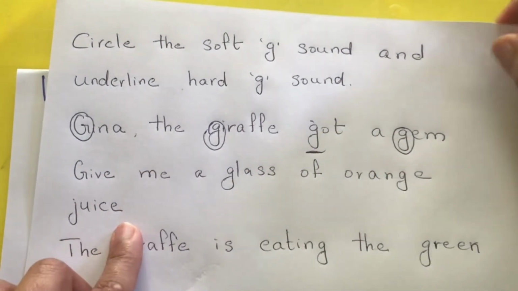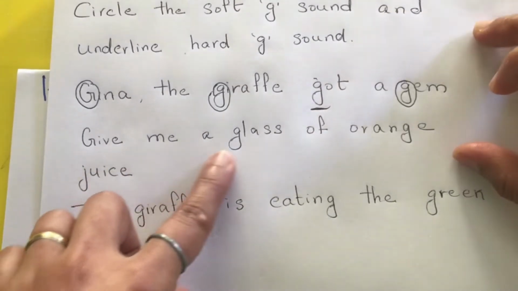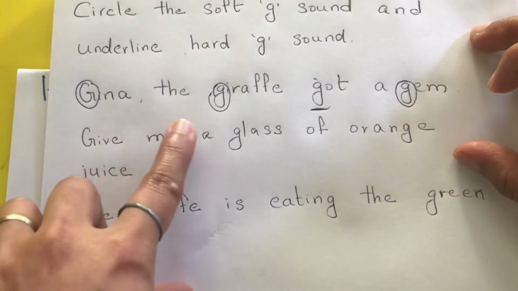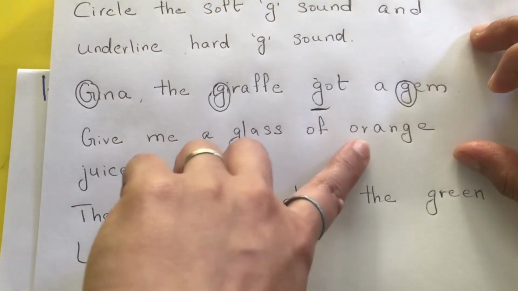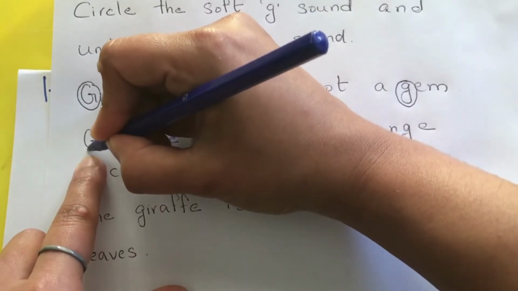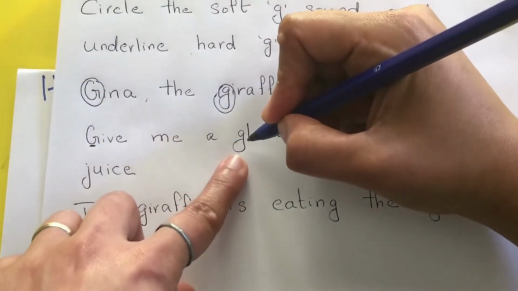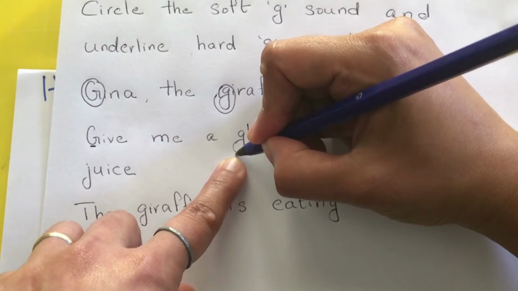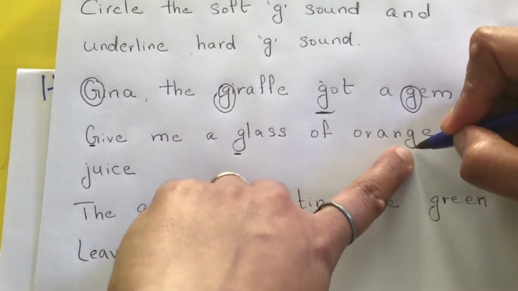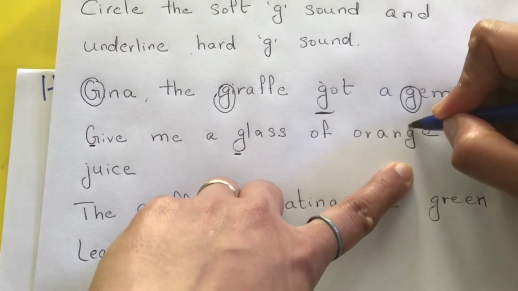Let's look at the next sentence. Give me a glass of orange juice. G is hard in give, so underline. Glass, it is a hard sound. Orange, it is a soft J, so he has to circle it.